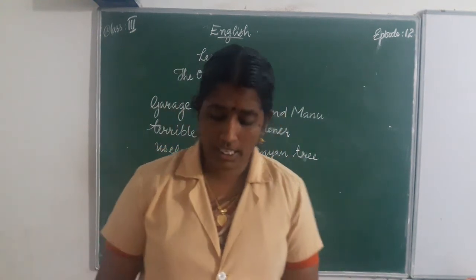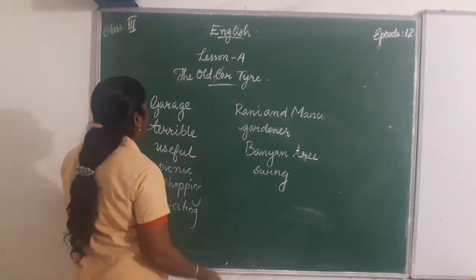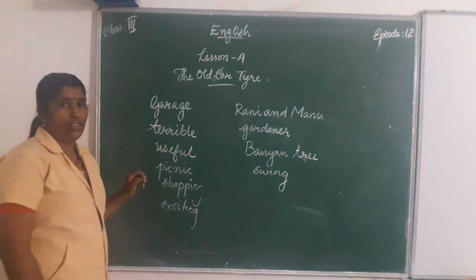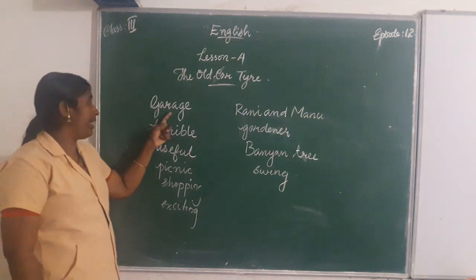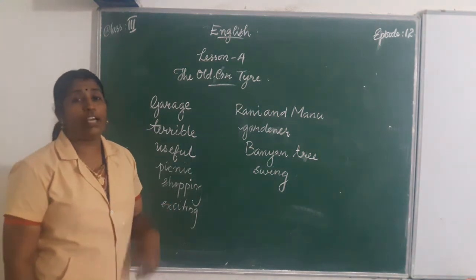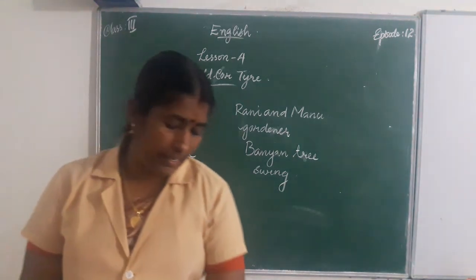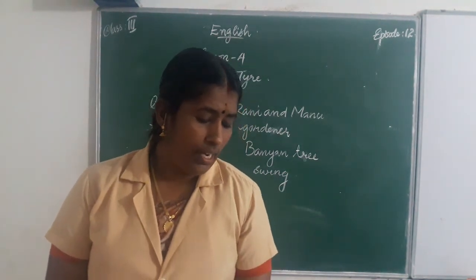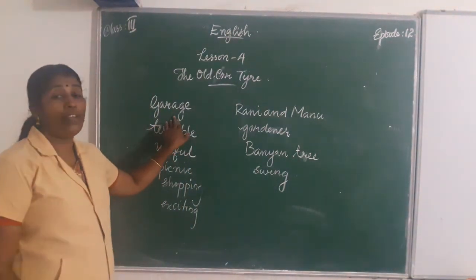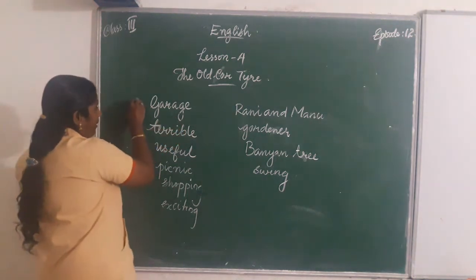Okay, let us move on to the new words and their meaning. The new words, the dictation words from this portion, are garage. Garage means a part of a building that is used for housing automobiles, where we keep our vehicles to be repaired.